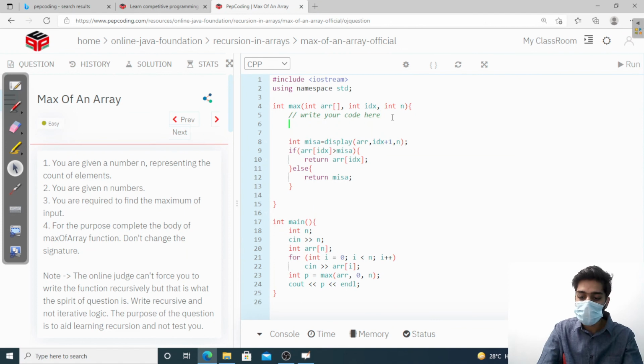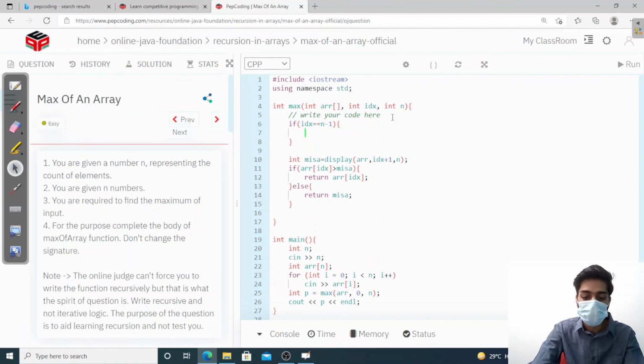So the base case said that if my index is equal to n minus 1, that means if I have 5 elements, now indexing of array starts from 0, so I should get my last element at the 4th index. So I'm writing n minus 1. You should return with your value, with your array idx.